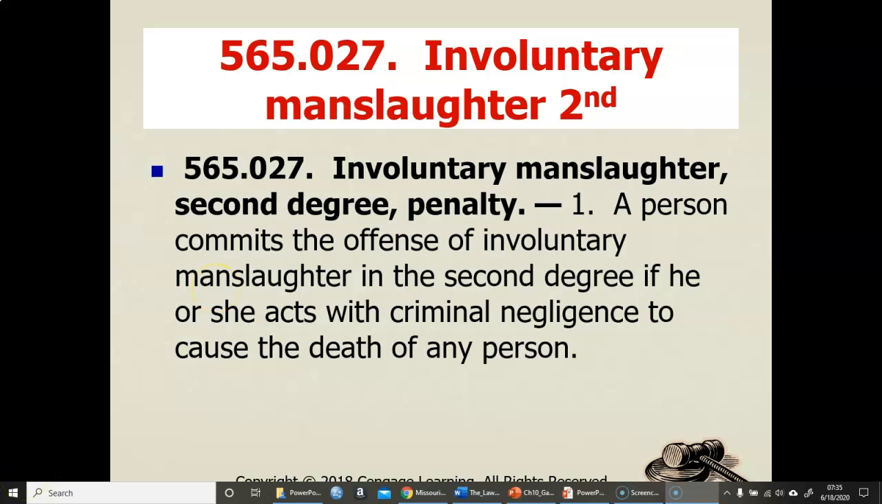Remember, when we talk about criminal negligence, the person fails to be aware of a substantial and unjustifiable risk that circumstances exist or the result will follow, and such failure constitutes a gross deviation from the standard of care which a reasonable person would exercise in that situation. So they fail to be aware. They should have known that it was going to happen. They should have thought about it beforehand, yet they didn't. Again, the lowest standard that we can have as far as culpable mental states, other than strict liability.